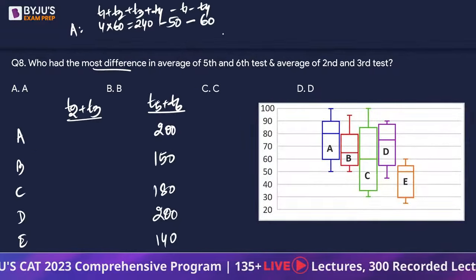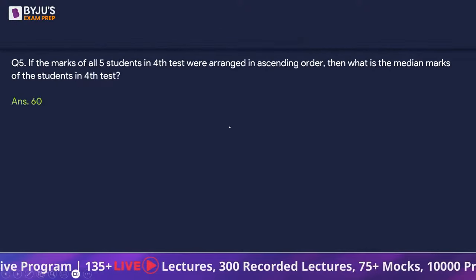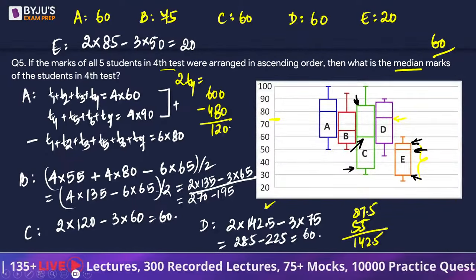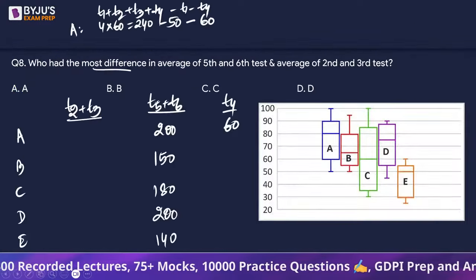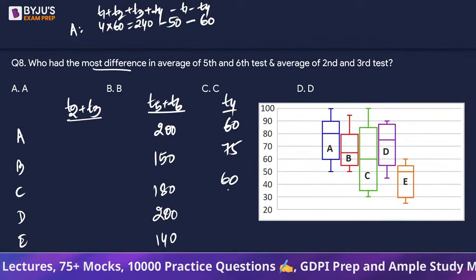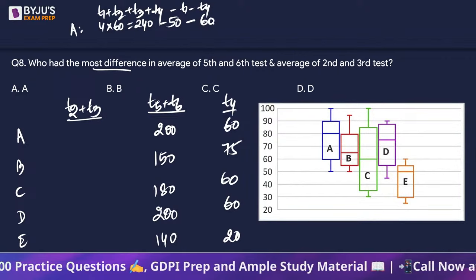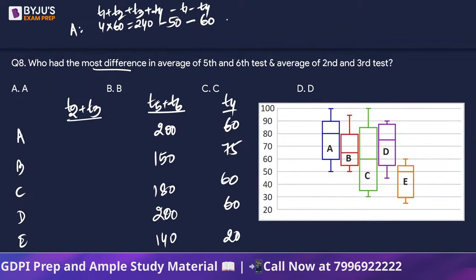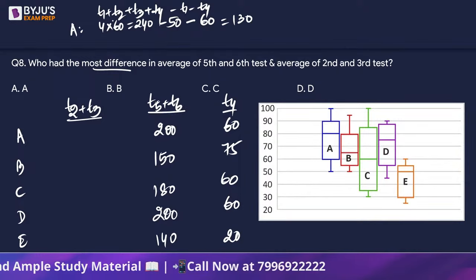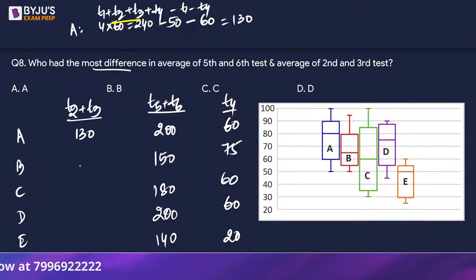So we'll put 60 here. I'm going to write T4 here as well, so that I don't have to go back again and again. है ना? ठीक है. So 240 minus 110. So this will result in 130. So T2 plus T3 का sum आ जाएगा 130. Okay, let's look at B.